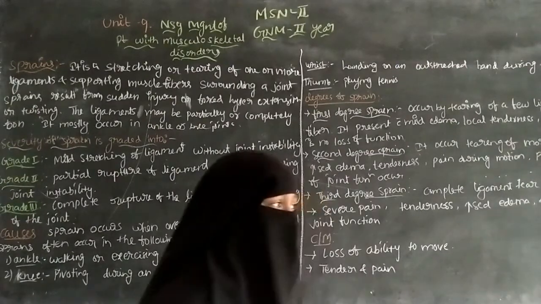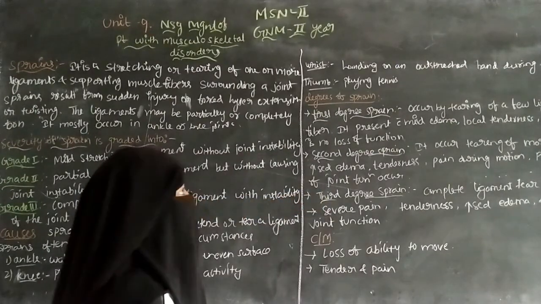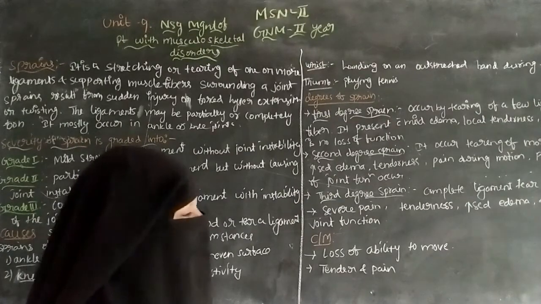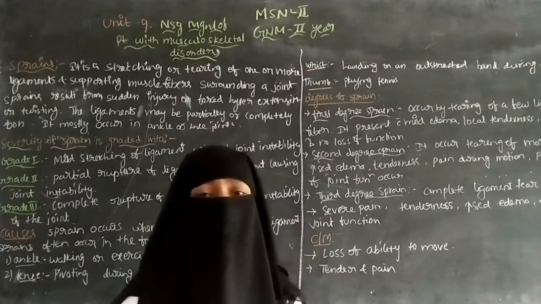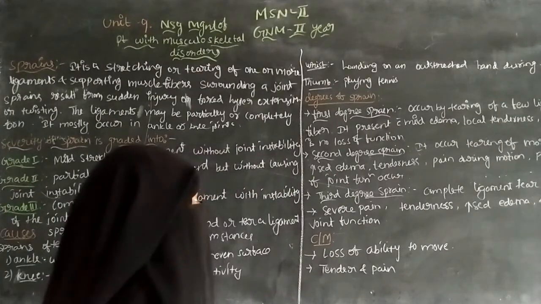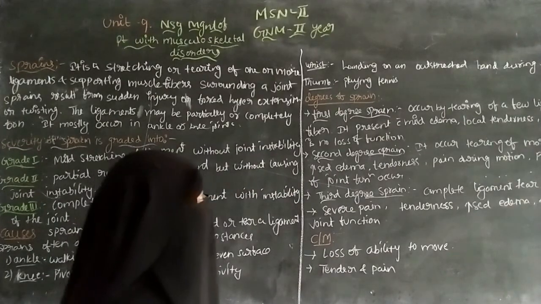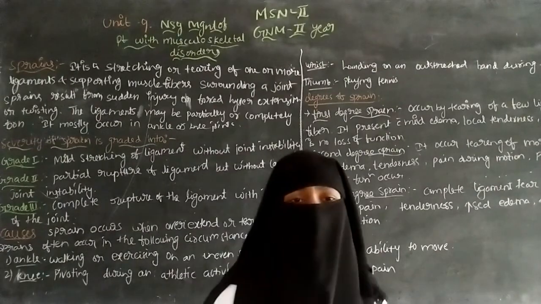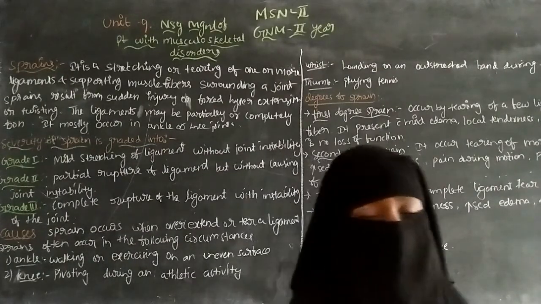And the next one is wrist. While falling, hand stretching can occur. Because of the overstretching of the hand, it can cause a wrist sprain. And thumb sprain can be caused by playing tennis.